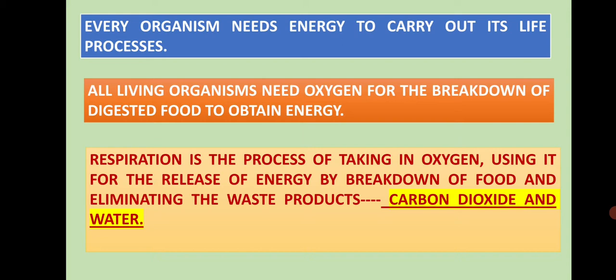During respiration, the oxygen rich air that we inhale, we use it for the breakdown of digested food, to release the energy so that we can perform different activities. But at the same time, we also give out the waste products like carbon dioxide and water.